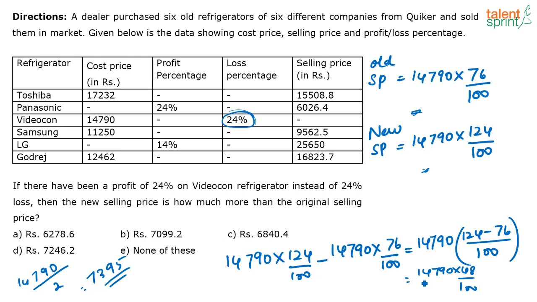If you subtract that, you will get the answer as 7099. That is one way of doing it. Otherwise, if that method doesn't click, multiply and get the answer. But this is, I think, a smarter way of doing it, right?